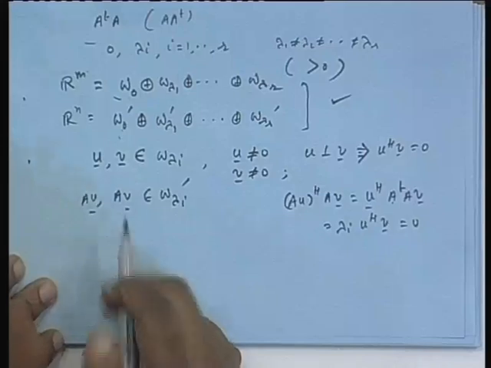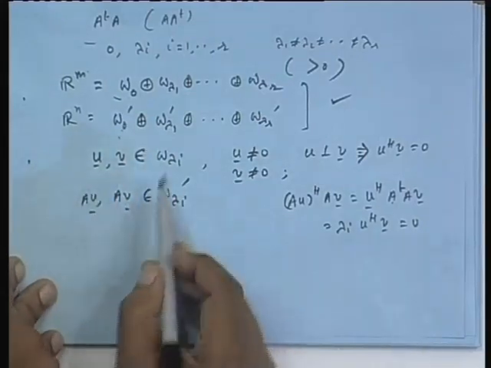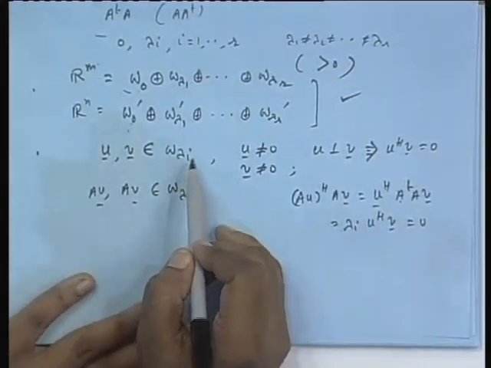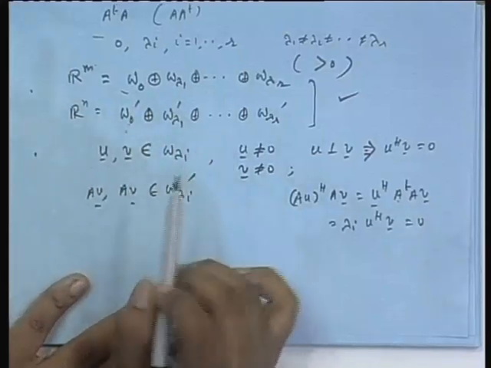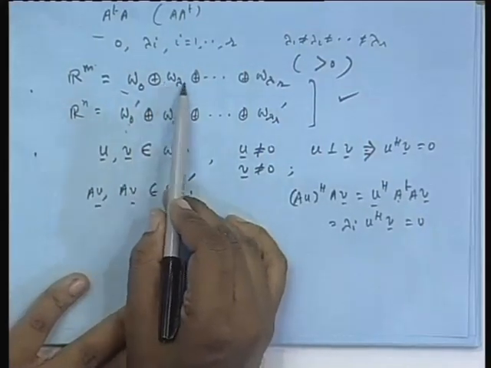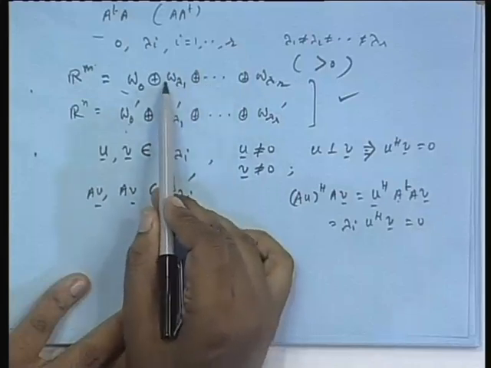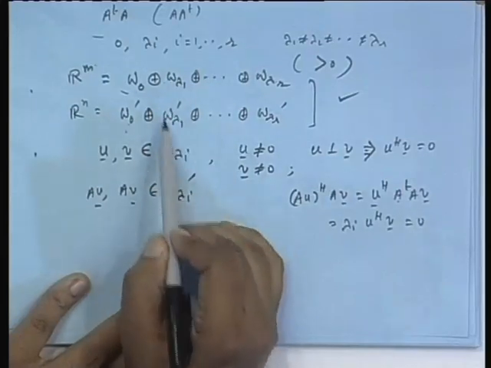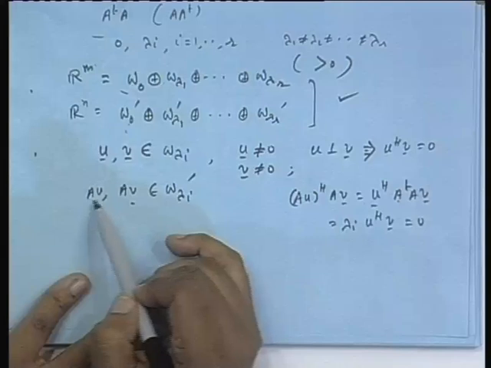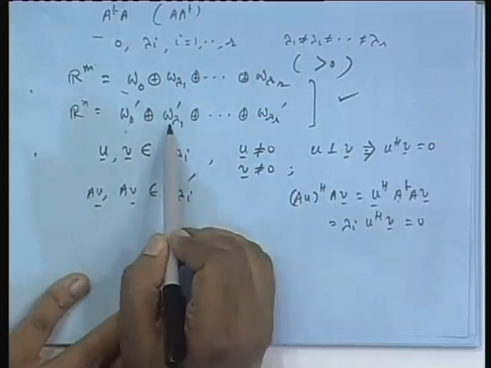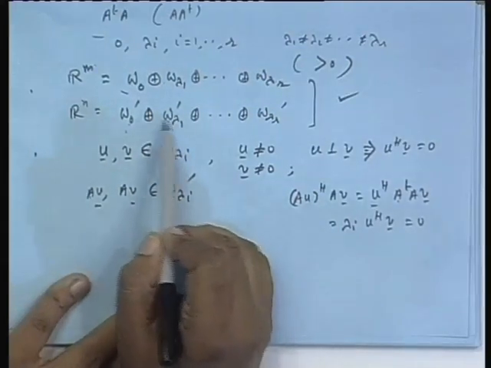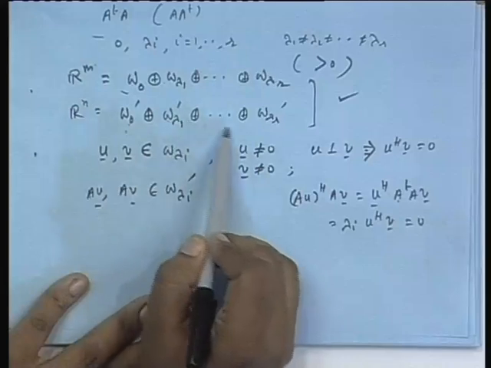This is true not only for lambda I greater than 0, this is true for any lambda I. So that means if you take one orthogonal basis for each of these w lambda 1 or w lambda 2 and map the basis vectors by multiplication by A, you get another orthogonal basis for the respective eigen subspaces like w lambda 1 prime, w lambda 2 prime.